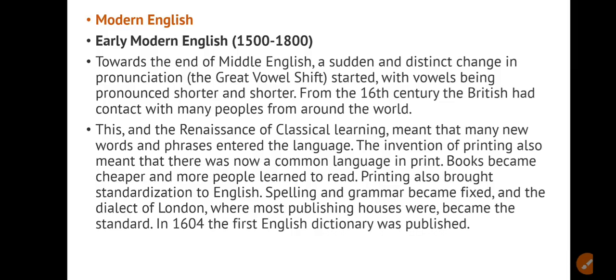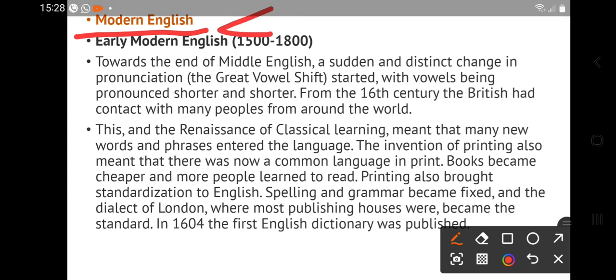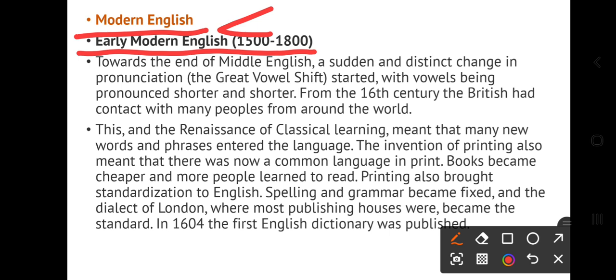Now that's the last phase, that is modern English, right? So modern English is divided into two classes. That is early modern English, which was the time 1500 to 1800 century, right? 1500 century to 1800 century. That was early modern English.